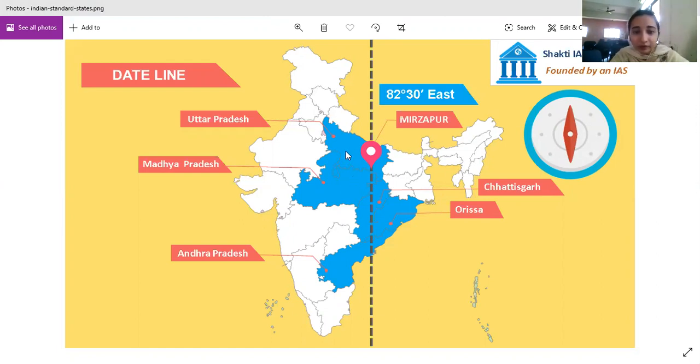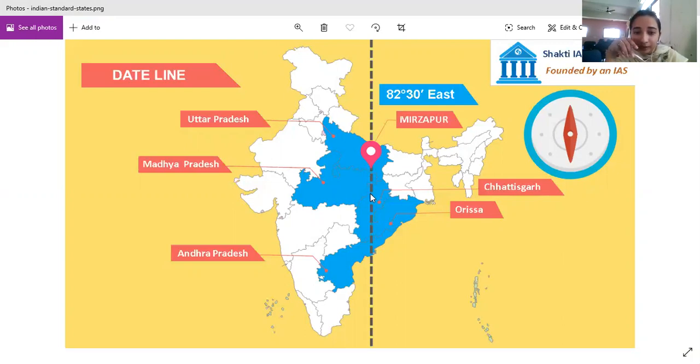The first one is Uttar Pradesh. So in Uttar Pradesh, the standard meridian is passing through Mirzapur. Mirzapur is a place in Uttar Pradesh. It is not a state. Okay. Now next if we go down we can see that the standard meridian passes through Madhya Pradesh also. So that is the second state.